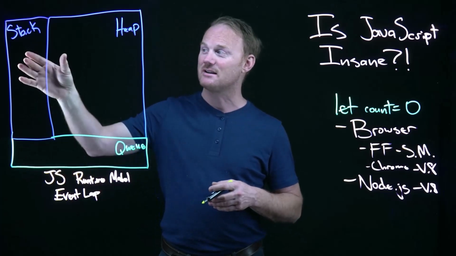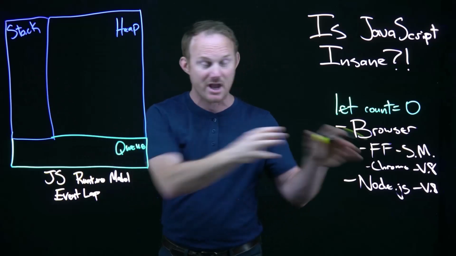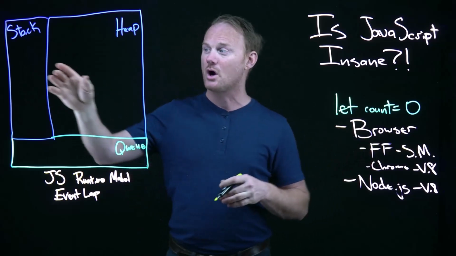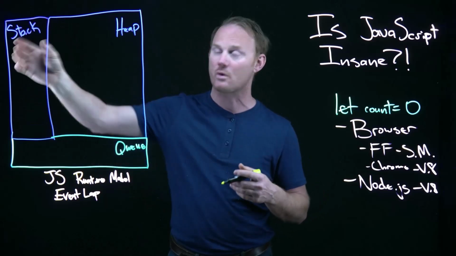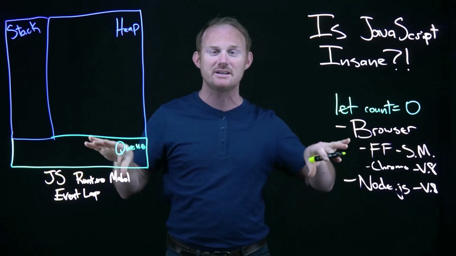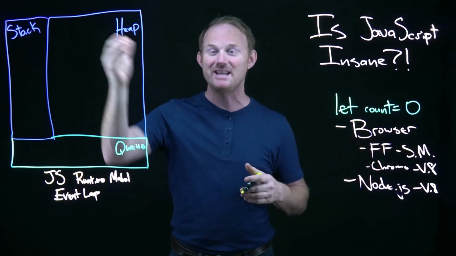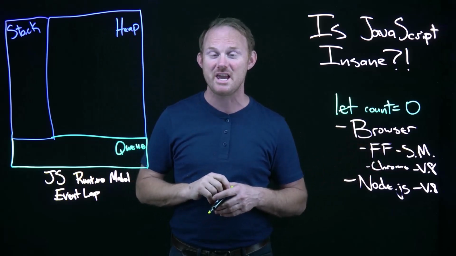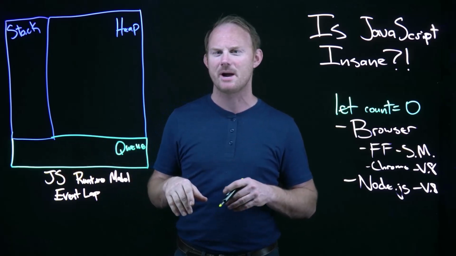The stack has its own memory allocation. So when the engine runs, it will go to the operating system and say, hey, I need some memory. I need my own memory for the stack. The heap does the same thing. They are completely separate chunks of memory. The engine says, I need some memory reserved for the heap. Okay? The queue, it works a little bit differently. Don't worry about that just yet.